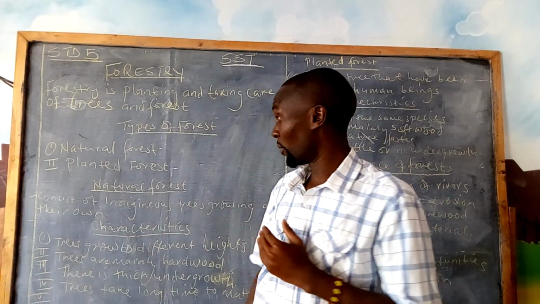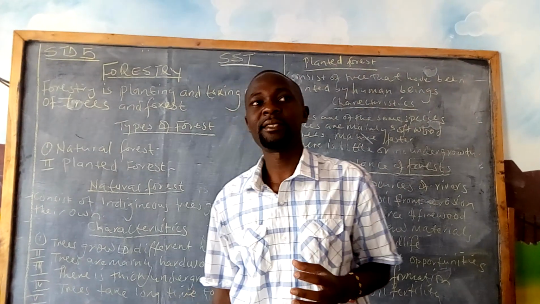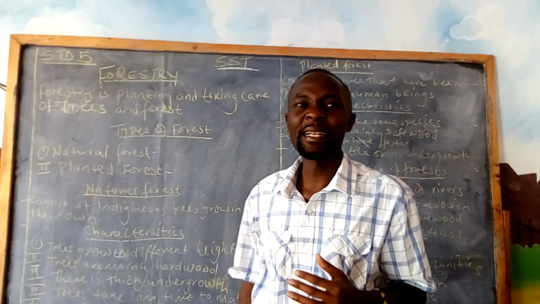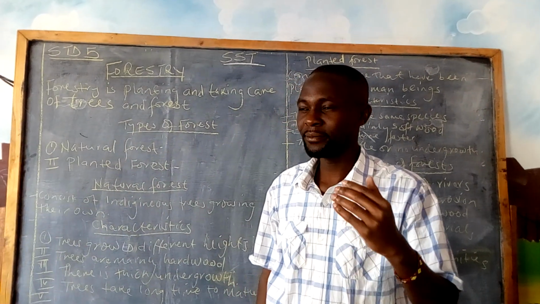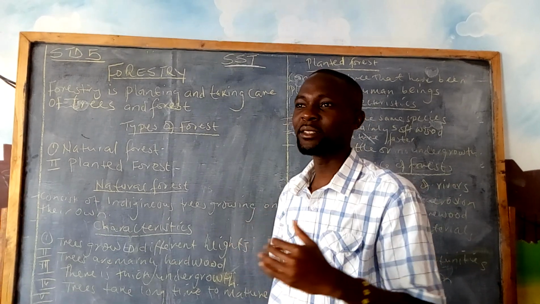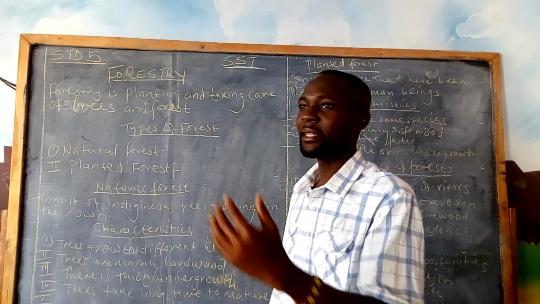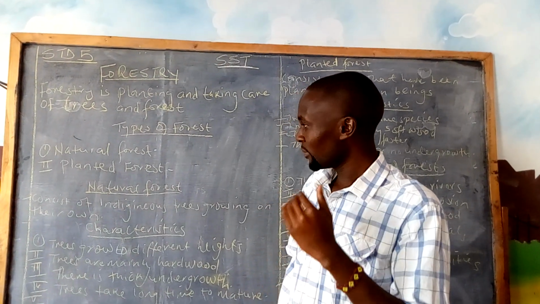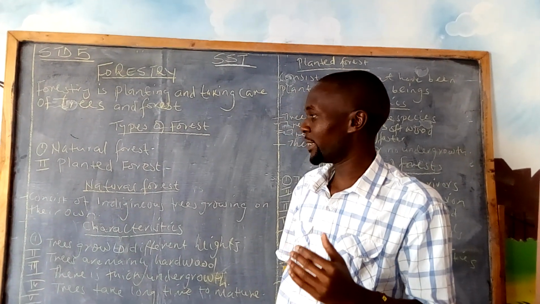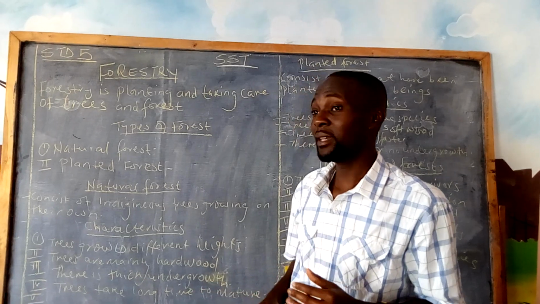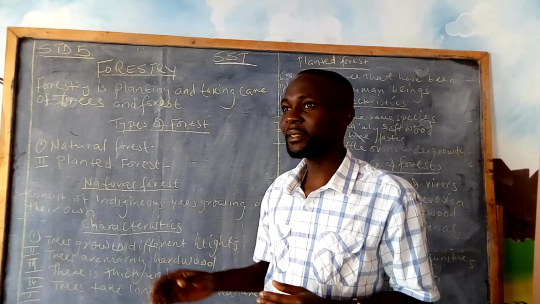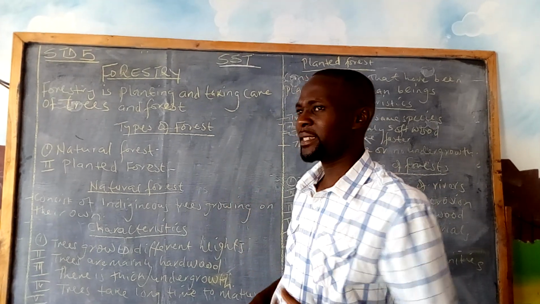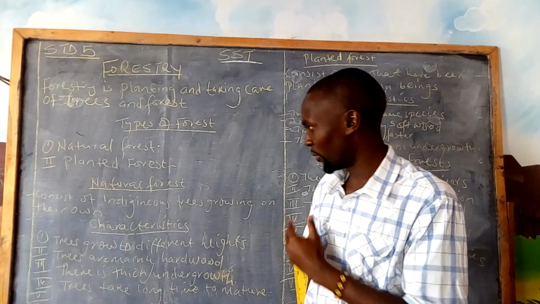So what are natural forests? Natural forests are the trees growing on their own. This natural forest consists of trees that grow on their own. Nobody has planted them. They have just grown on their own. So they are natural, such that we human beings have not participated in planting these trees. So what are the characteristics of this natural forest?